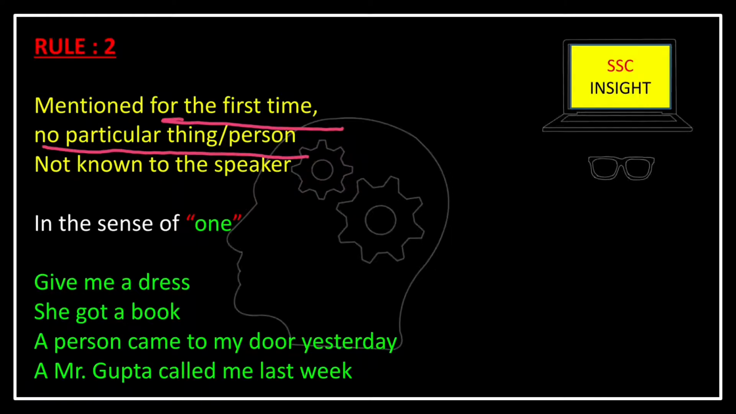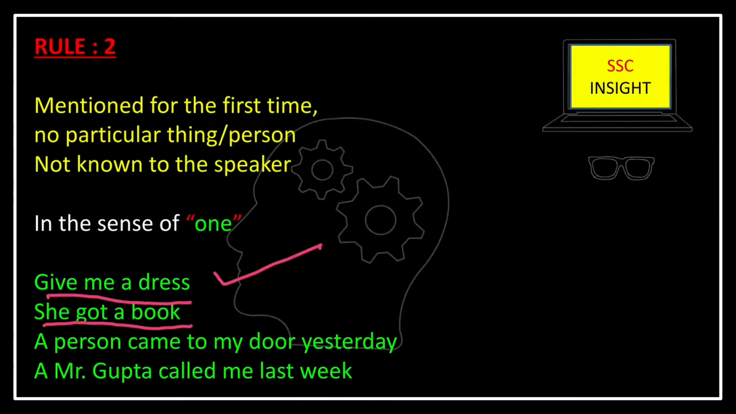Now, the next rule is whenever we mention anything for the first time, or we mention no definite thing or no particular person or thing or object, in those cases we use indefinite articles. For example, give me a dress. Here this dress is not any particular. I haven't mentioned any particular dress. This can be any dress. That's why I have used indefinite article here, that is, give me a dress, or she got a book.